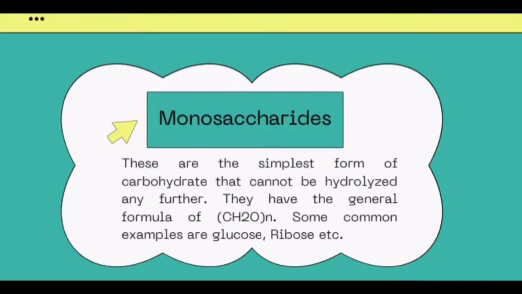First, monosaccharides. These are the simplest form of carbohydrate that cannot be hydrolyzed any further. They have the general formula of CH2O. Some common examples are glucose, ribose, etc. Monosaccharides may be further classified depending on the number of carbon atoms.